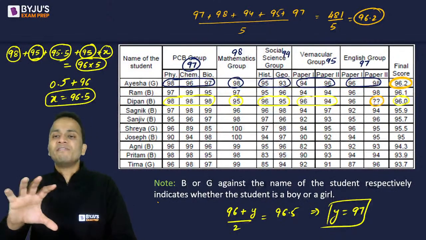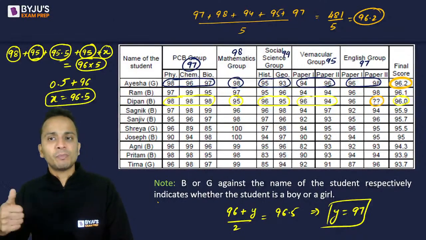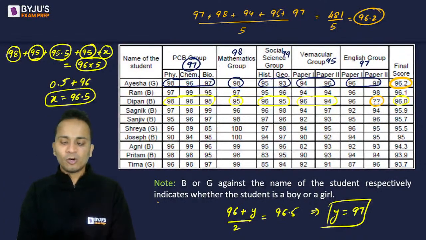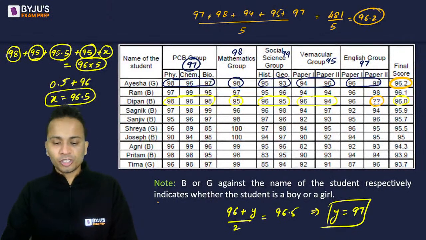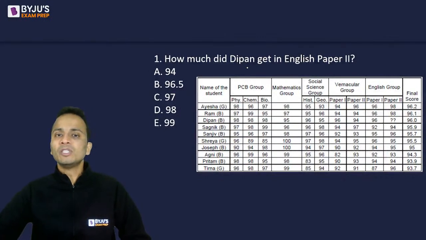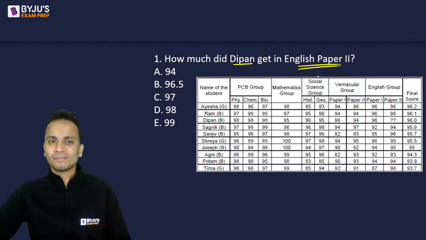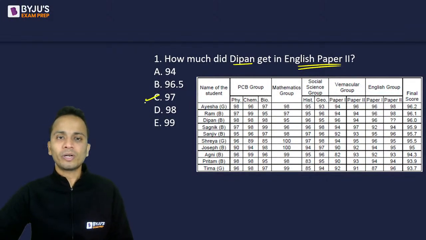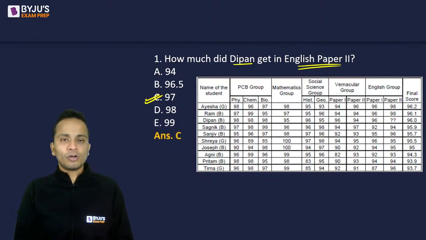So there was only one question mark in the entire table, that was Deepan's English paper 2 marks, and we have calculated it as 97. Now let us move towards the questions one by one. Question number 1 says how much did Deepan get in English paper 2. So हम already calculate कर चुके हैं, Deepan's score in English paper 2 is 97 marks.